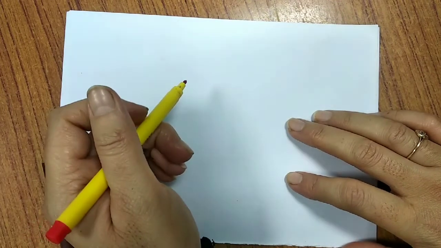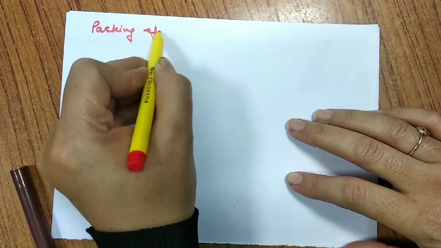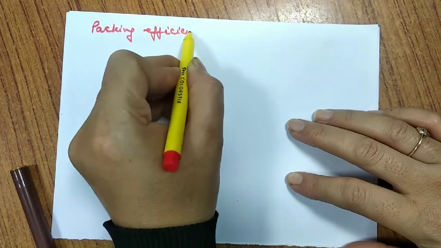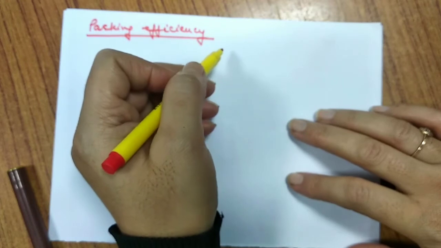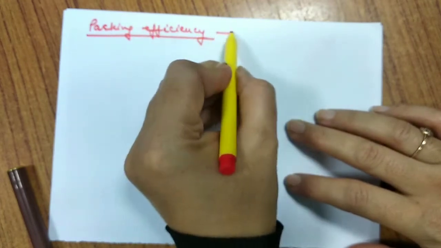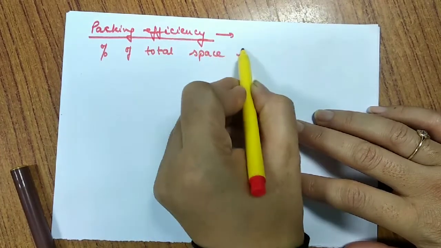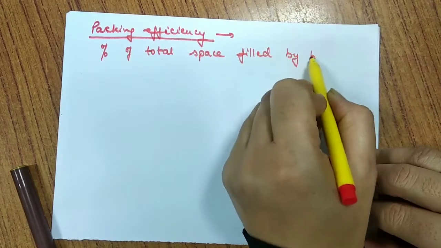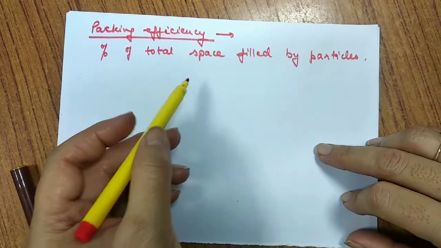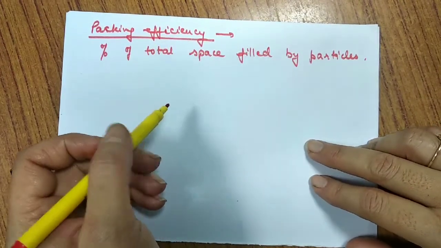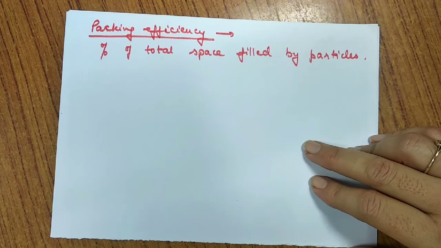Now after packing, let us talk about the next topic, that is packing efficiency. That means if I would like to find which one is more strongly packed and which one is not. Secondly, when I talk about packing efficiency, I should say what is the percentage of total space filled by particles. So the percentage of total space filled by particles, we call it packing efficiency. That means if they are closely packed, then the empty space is less and this packing efficiency would be more. So how to find it out? For this we have a formula. Let us discuss one by one.